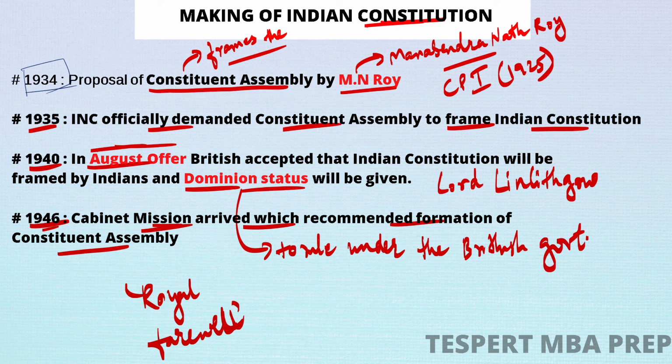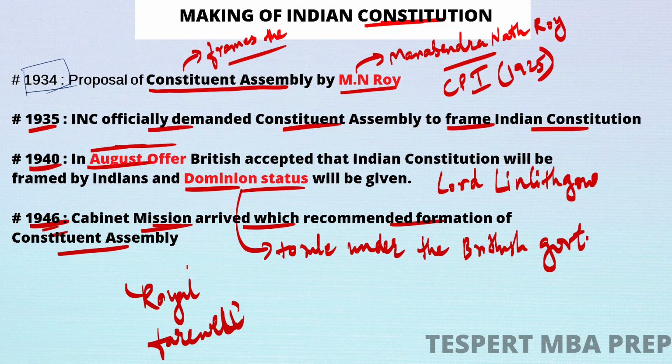Therefore, what they did was in 1946, this is the reason why they formed a cabinet mission. The cabinet mission arrived, and it recommended the formation of a Constituent Assembly. The main aim of this cabinet mission was to supervise the constitution, so that they could leave it for the Indians. So in 1946, the cabinet mission arrived and recommended the formation of the Constituent Assembly, and this Constituent Assembly would frame the Constitution of India.